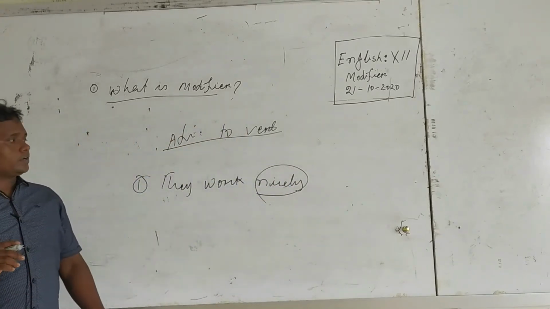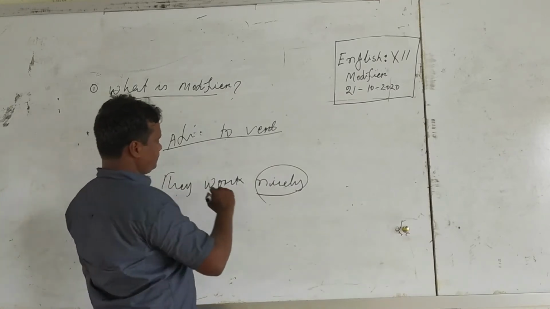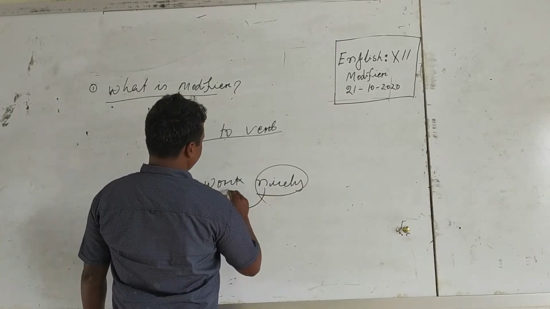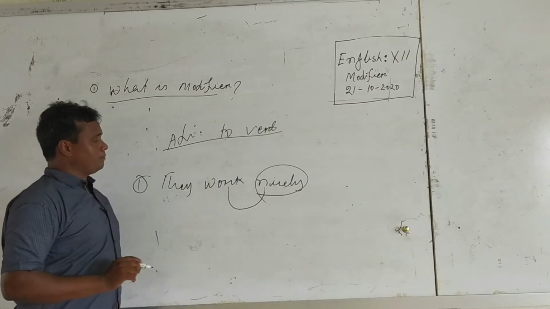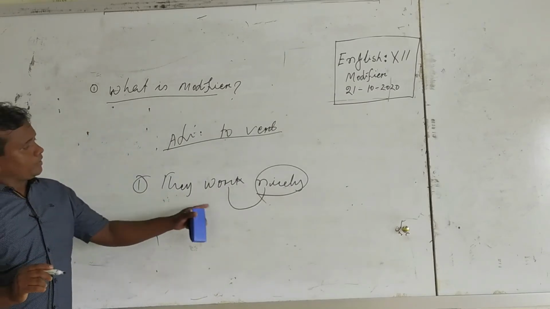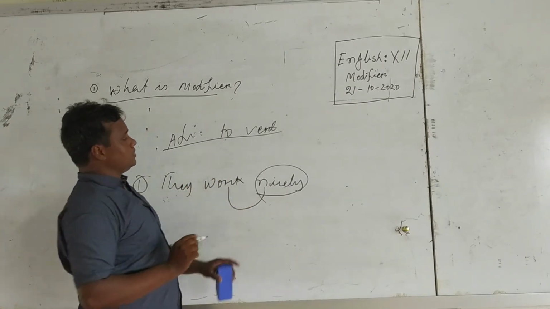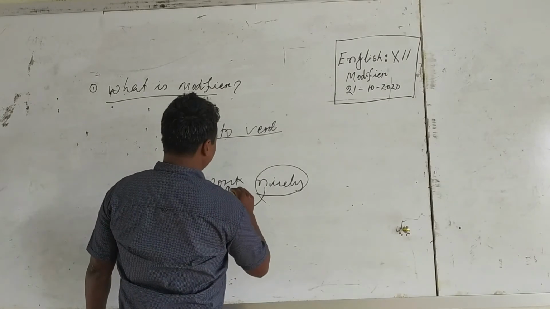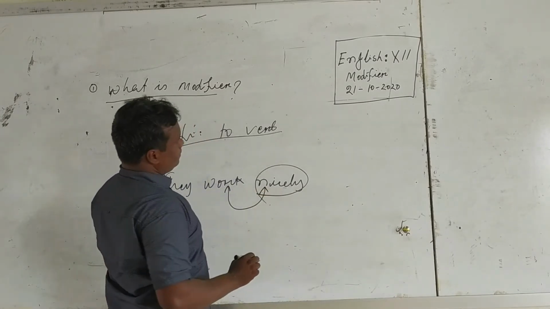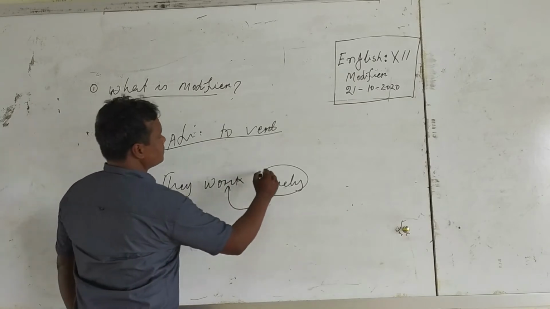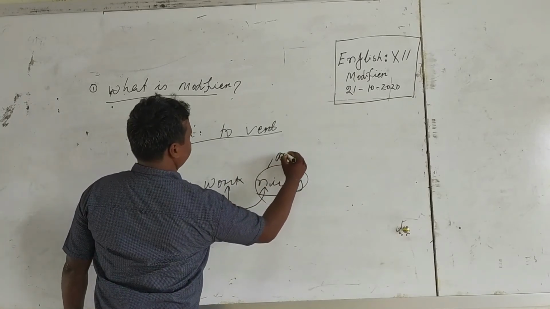Here nicely modifies the verb. How do they work? Nicely. Here nicely modifies what? Nicely is an adverb.